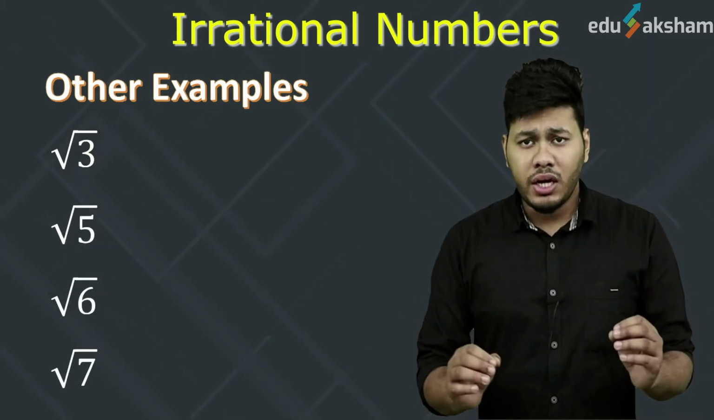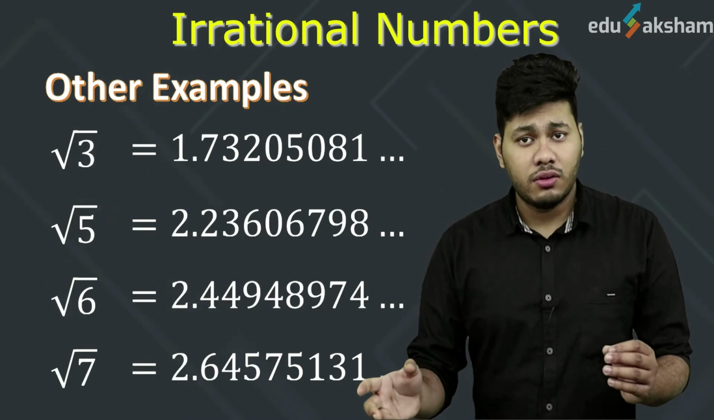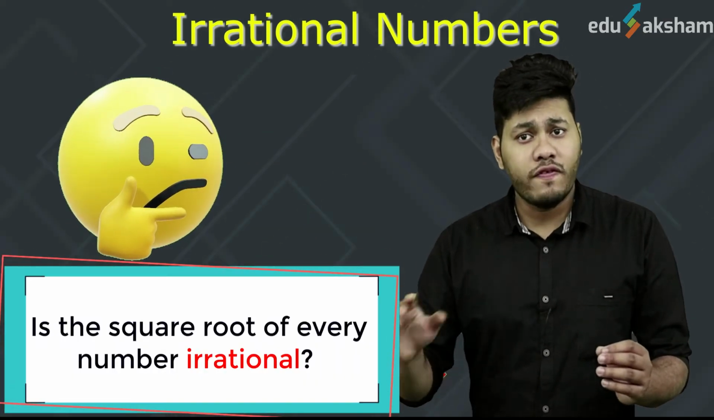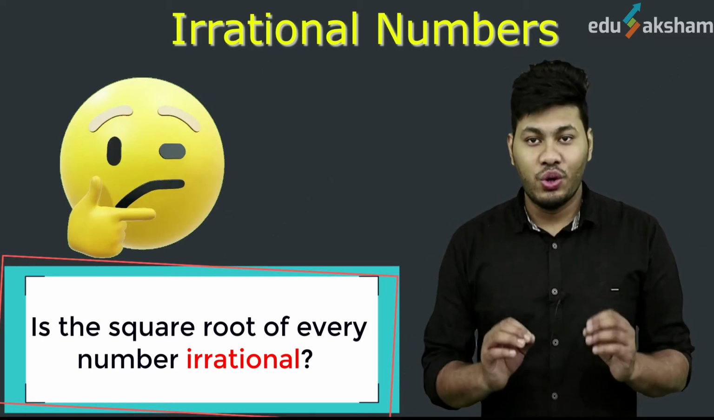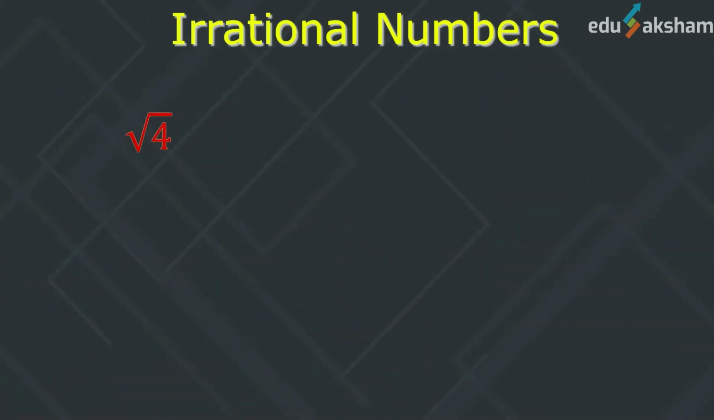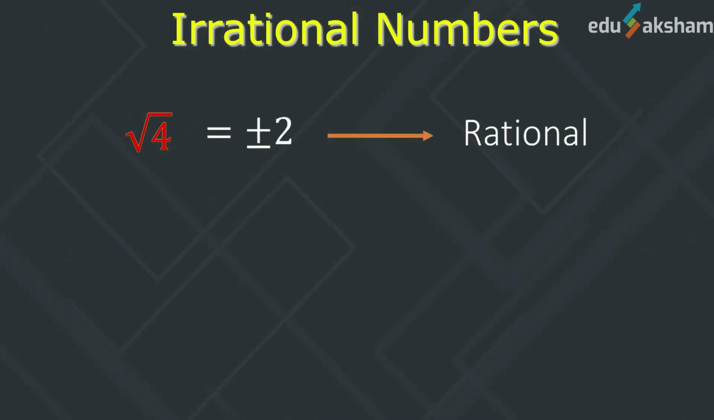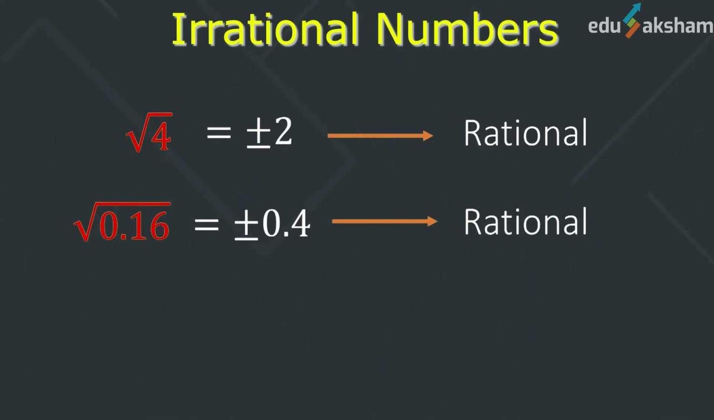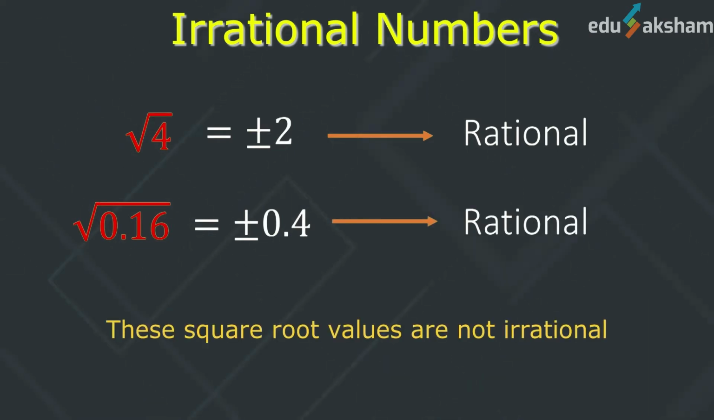But why are these square root values irrational? And is it that the square root of any number is irrational? No, this is not the case. Do note that the value of square root 4 is either plus 2 or minus 2, which is a rational number, and hence root over 4 is not an irrational number. Similarly, if we take root over 0.16, 0.16 can be simplified to get 0.4 or minus 0.4, which is again rational, which means root over 0.16 is not an irrational number. So this is the basic idea of how we can identify irrational numbers.